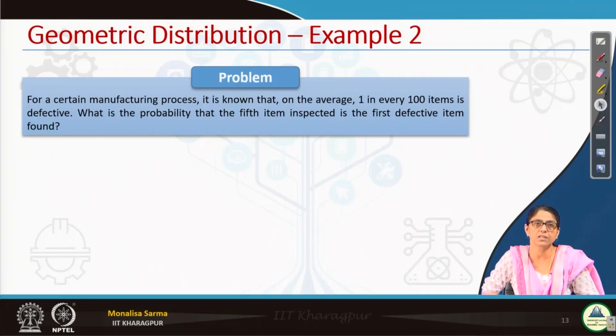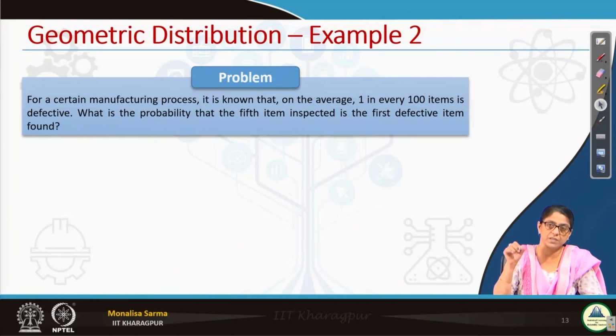Now coming to this example, here the defective rate is given for a certain manufacturing process. It is known that on the average 1 in every 100 items is defective. So how much is defective is given. What is the probability that the 5th item inspected is the first defective item found? The first item we have inspected, it is not defective. Second we have found, it is not defective. The 5th item we found, it is defective.